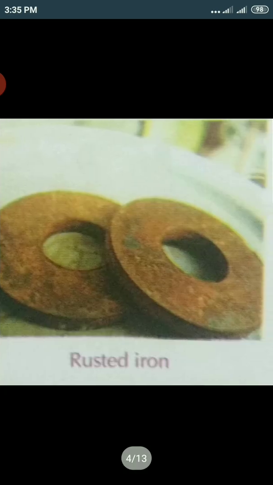For chemical change, a well-known and familiar example is the rusting of iron. A change with which you are quite familiar: if you leave a piece of iron in the open for some time, it acquires a film of brownish substance. This substance is called rust and the process is called rusting.